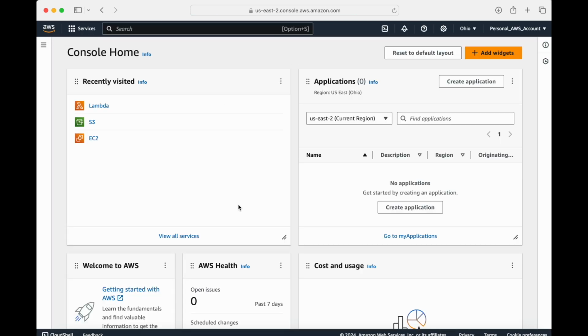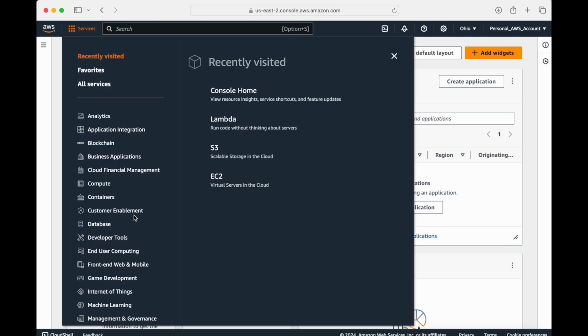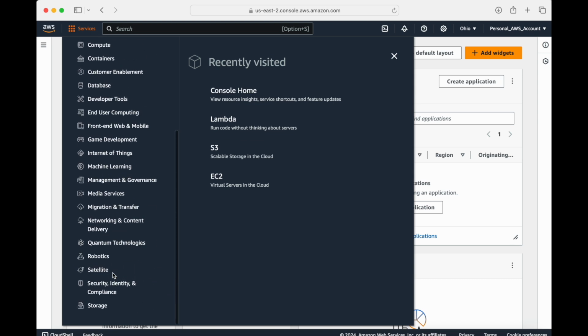So this is back to the main dashboard. Now it will show me recently I have visited these, and it will keep on showing them here. We also have the services menu here, which you can click and go through different services. It lists all the AWS services by category. If you see here, it has all these categories.